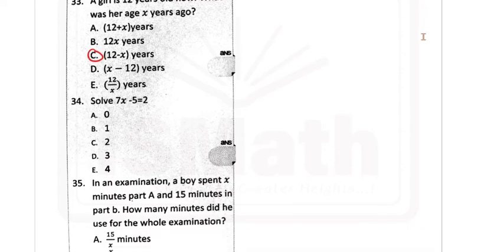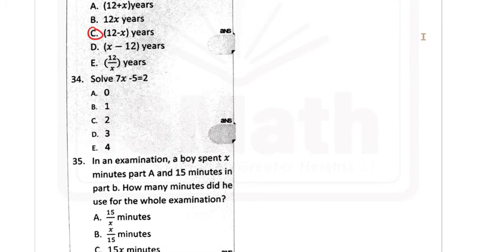Question 34 says 7x minus 5 is equal to 2. So we have 7x minus 5 is equal to 2. We know minus 5 is a problem on the left because we want x to be on one side and all alone by itself. And the reason I know I'm solving for x is because they said solve. Anytime they say solve, it means your variable must be equal to a number. So let's do that.